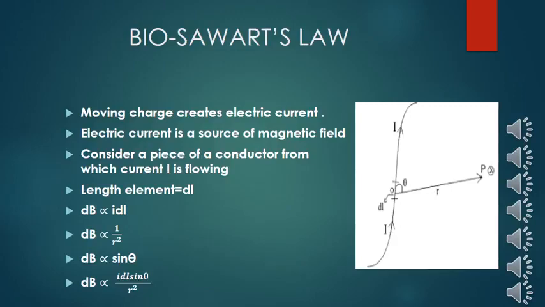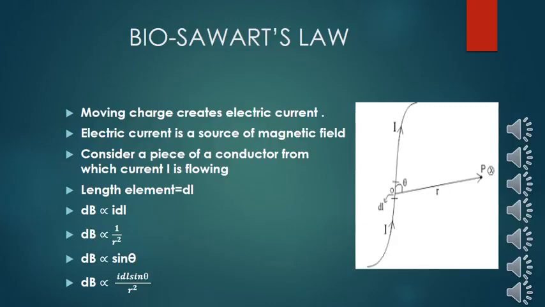For that we can take an example. We have taken a conductor, a small element of a conductor from which current I is flowing. If there is a current, there is a certain magnetic field. So we have taken one point P and there is a magnetic field created here. How much is the magnetic field? For that he made a law. He says that the source of the magnetic field is electric current.